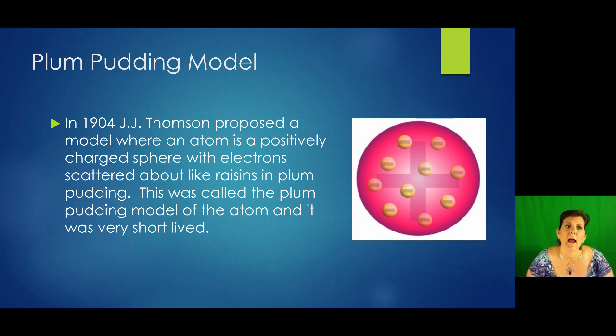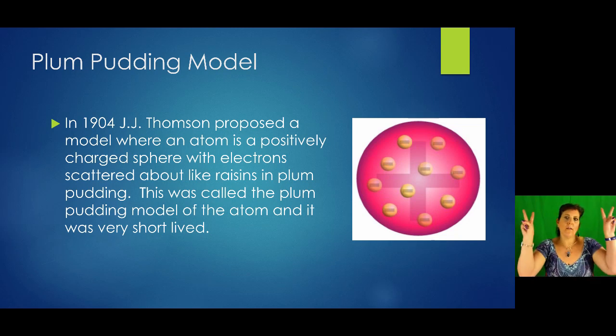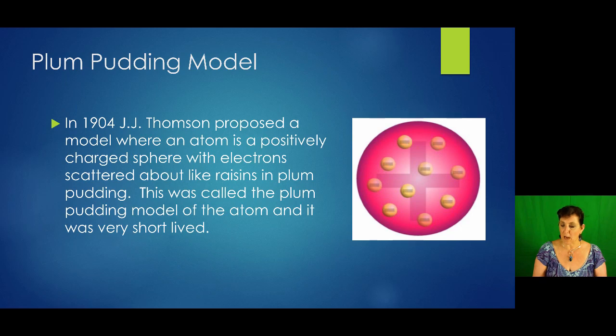So Thomson in 1904 proposed an atomic model where an atom is just this positively charged sphere, and it has electrons just poking in it, kind of scattered randomly, kind of like raisins in plum pudding, so it was called the plum pudding model. It didn't last very long, that kind of version of the atom, but that's what he proposed in 1904. So again, over 100 years ago.